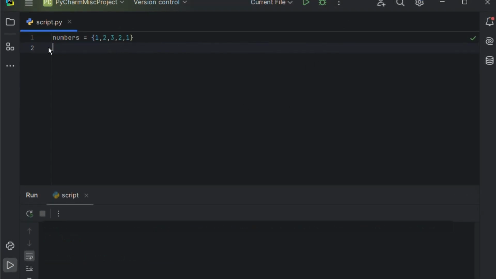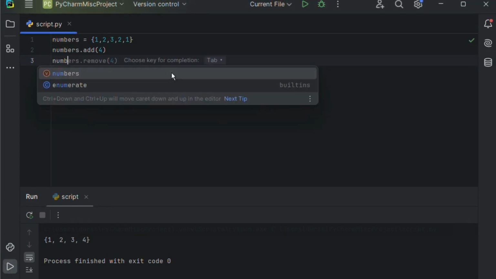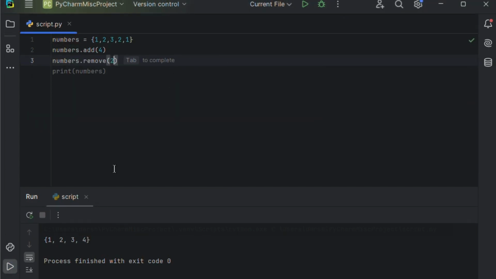Now, let's add a new element using the .add function. Print it, and you'll see the new item has been added. We can also remove an item using the .remove function. Just specify which item you want to remove. Print it again, and you'll see that 2 is now gone.